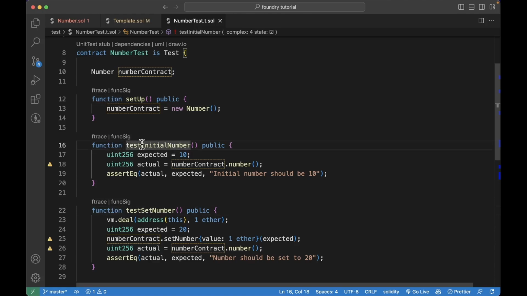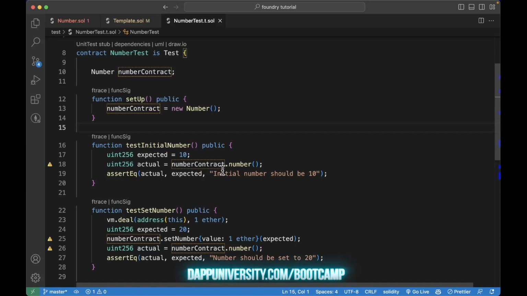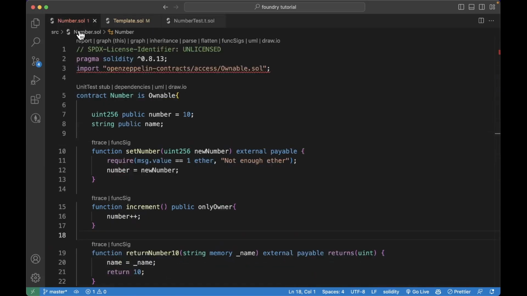So we have each test as a function, and it needs to be prefixed with the word test, and then just whatever you are testing. Usually that's the common way of writing tests. So here in testInitialNumber, we expect to have 10, because we go into our contract, and we expect 10 as the value in our number variable, because that's our initial value.